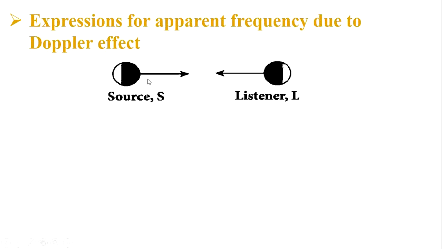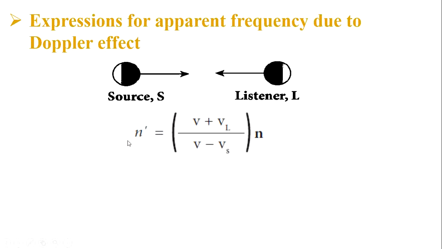See this diagram, source and listener. Here the source and listener both are moving towards each other. So when both are moving towards each other, what is the expression? The expression is n dash is equal to (V plus VL) by (V minus Vs) into n.